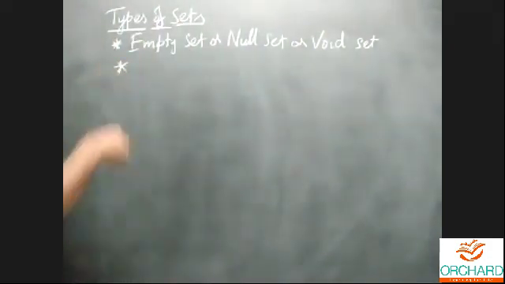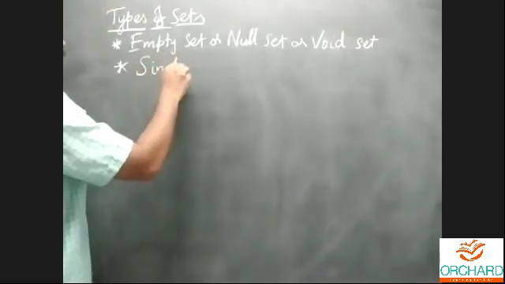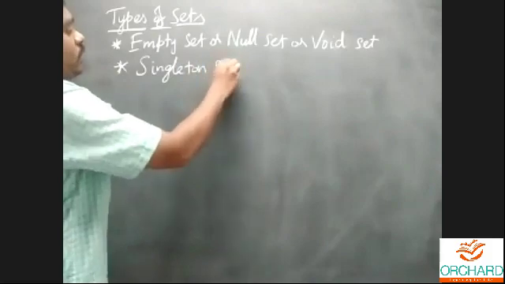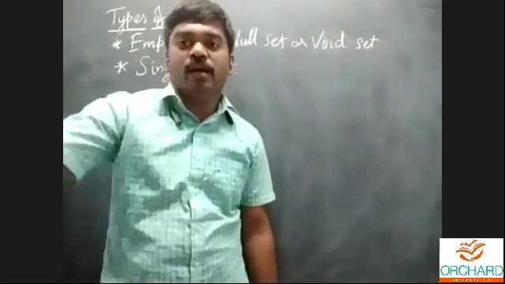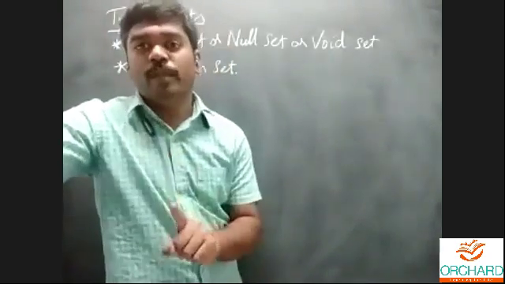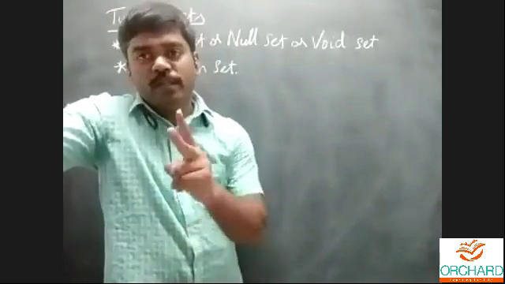And next one, singleton set. A set consists of only one element. That is called a singleton set. Only one element. For example, the natural number between 1 and 3: only the number 2.